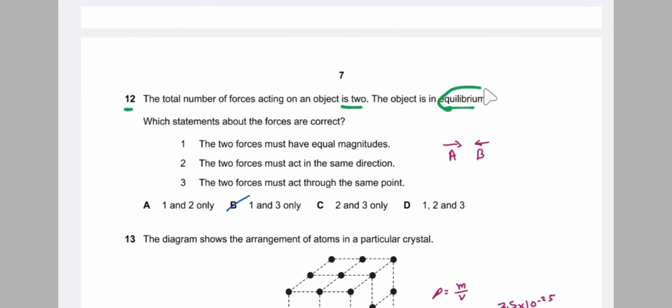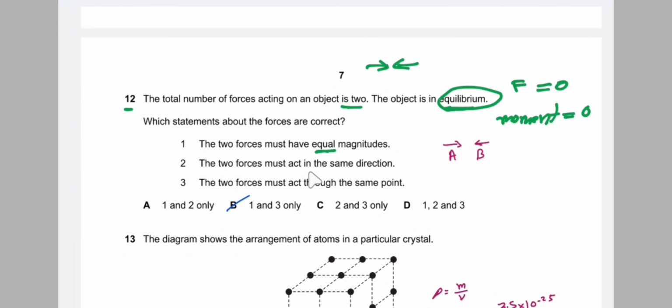So for a system to be in equilibrium, we know that the resultant force is 0 and the resultant moment is 0. So for an object in equilibrium, the resultant force is 0 and the resultant moment is 0. So which statement about the two forces is correct? The two forces must have equal magnitude. As the resultant force is 0, the forward force is equal to the backward force, that is the system is in equilibrium, and the resultant force is 0. So the forces must have equal magnitude.